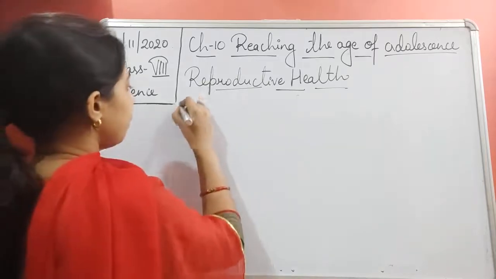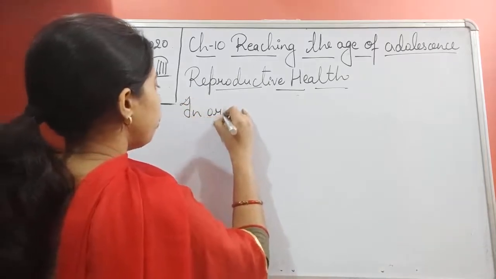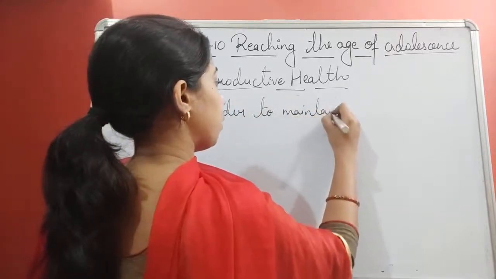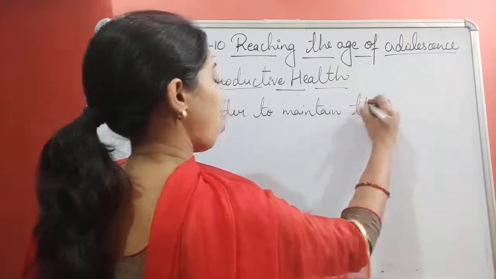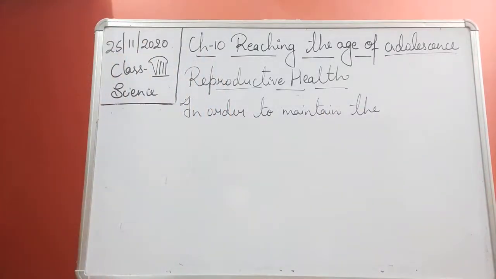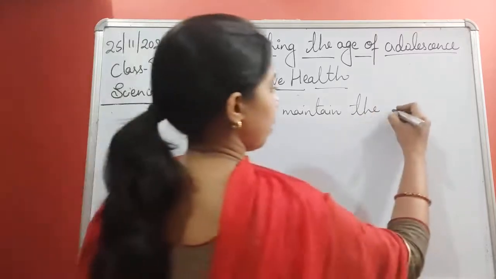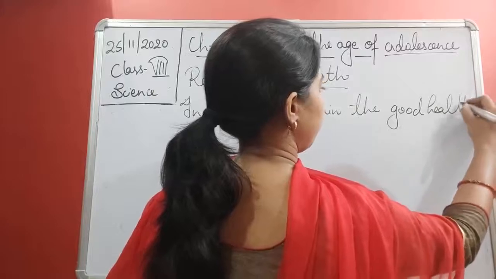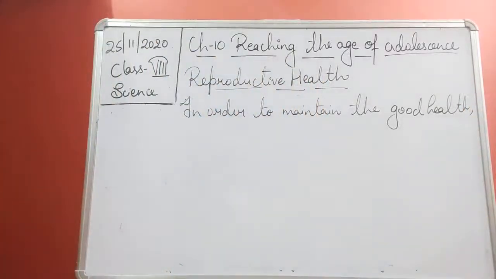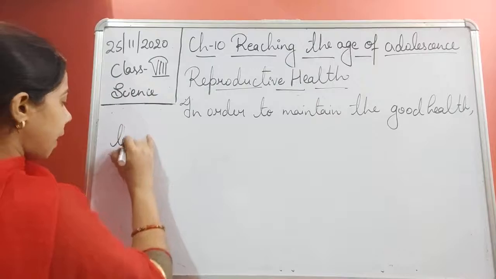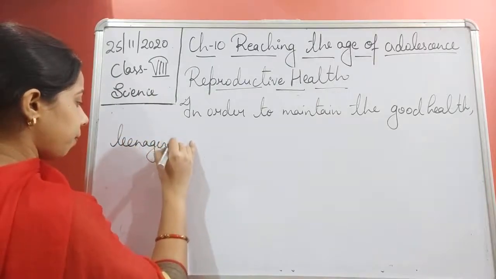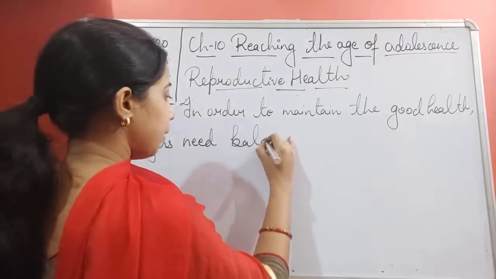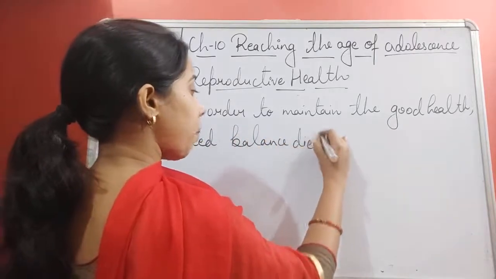So we can write that in order to maintain good health, teenagers need a balanced diet. Balanced diet is very important.